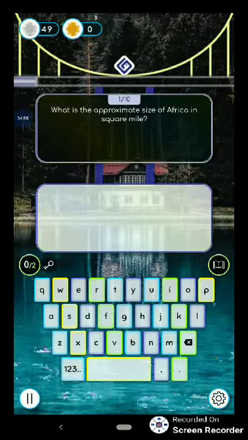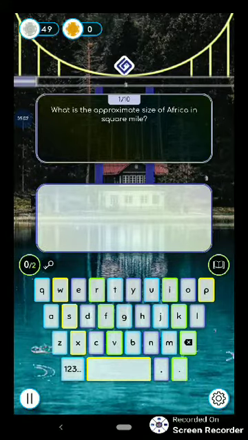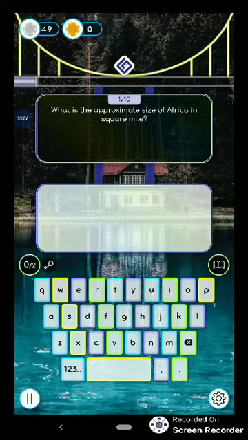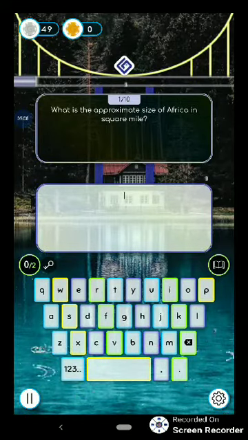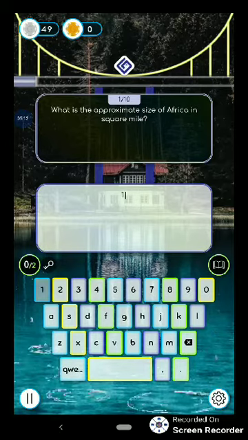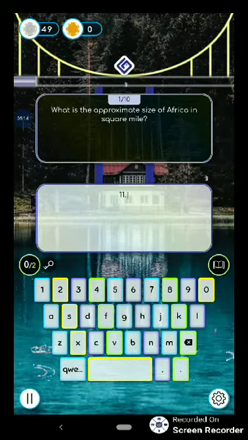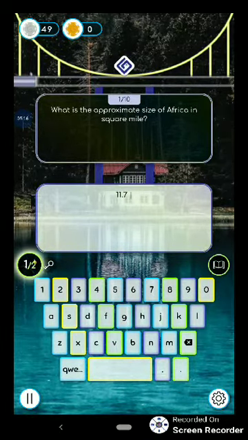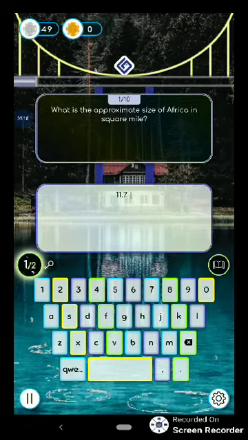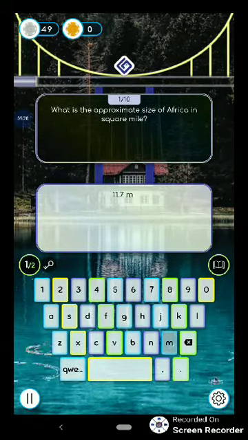And as you can see, on the left of the game, you can see this key icon. That is telling me the number of keywords I must enter to be able to get the answer correctly. So let's go. 11.7. Oh, that's the first keyword I have to enter. You can hear the sound. Million.